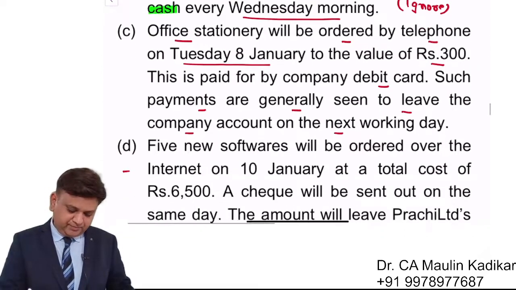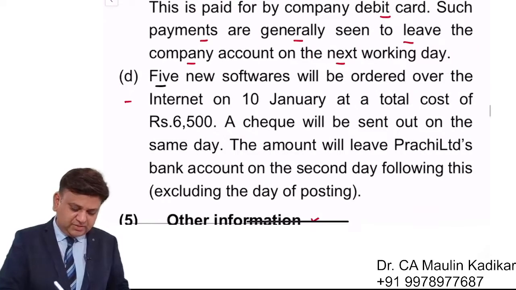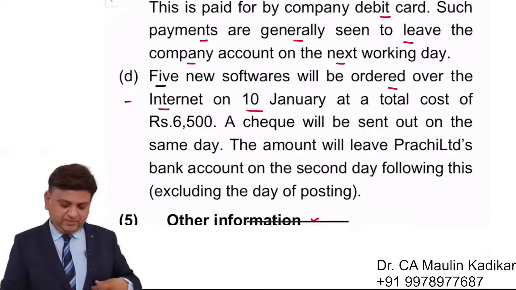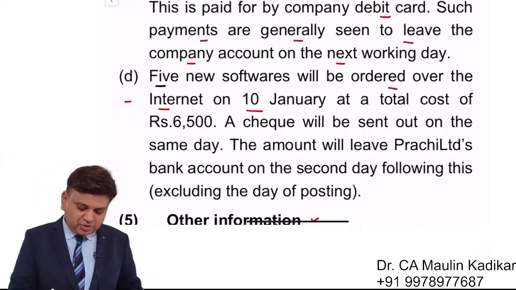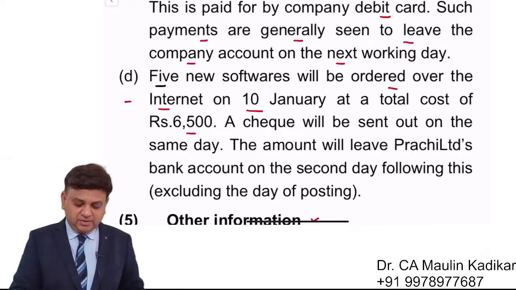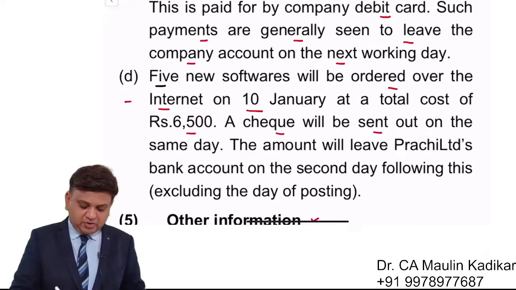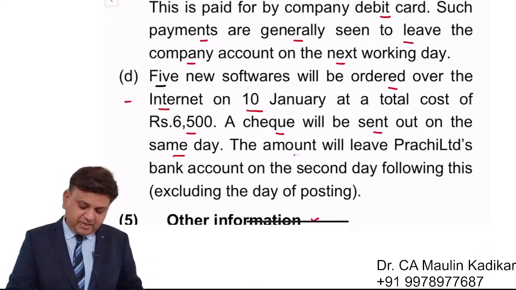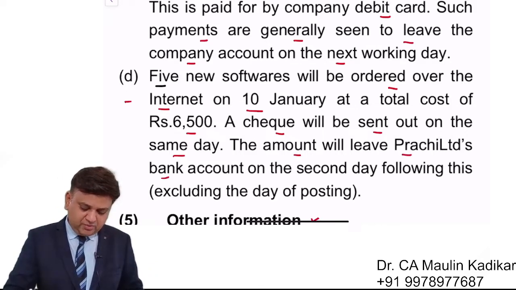Next, 5 new softwares will be ordered over internet on 10th of January. So on 10th of January, you will place an order at a total cost of 6,500. A check will be sent out on the same day. On 10th, you place order. On 10th, you send a check. The amount will leave Prachi's bank account on the second day following this.